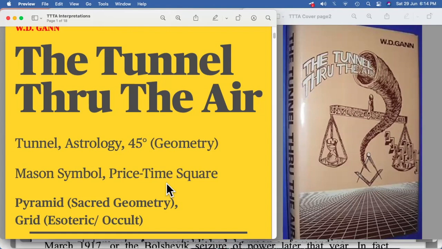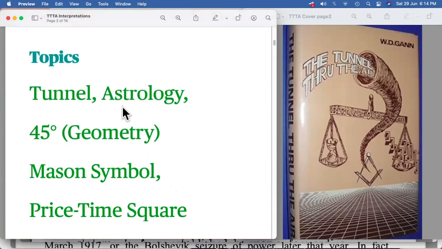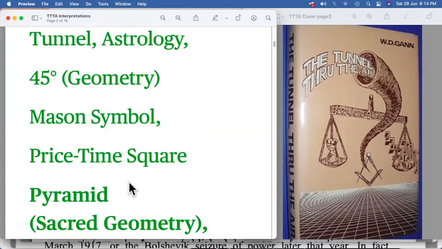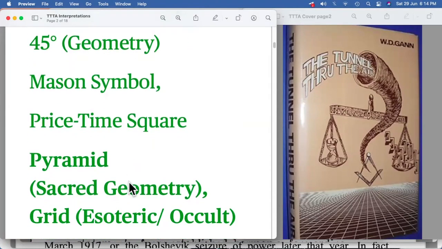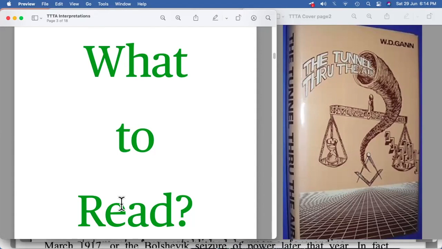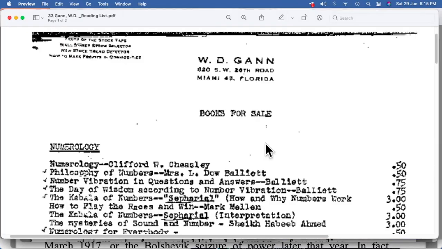Now we have all these topics which I have just listed: tunnel, astrology, 45-degree geometry, Mason symbol, price times square, pyramid, sacred geometry, and grid. But what do we have to read regarding this? Does W.D. Gann say something about this part? Yes, he does. There is a list given by W.D. Gann, and these books were probably on sale from his side. Let's look at these books.